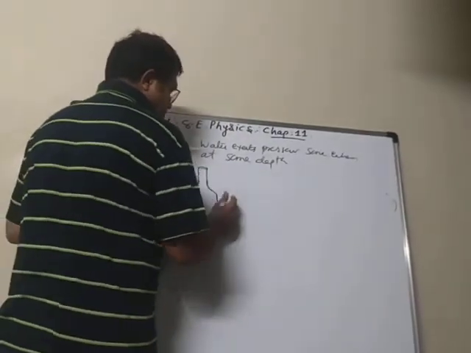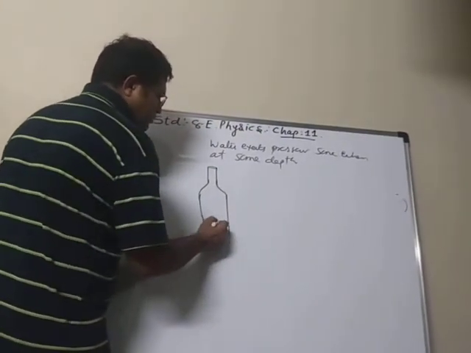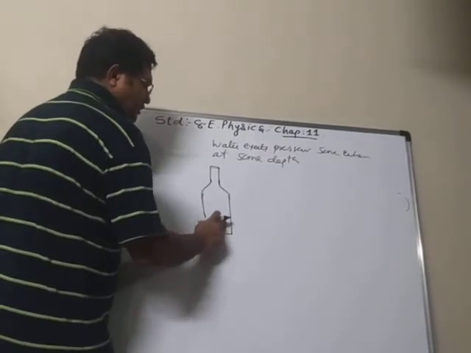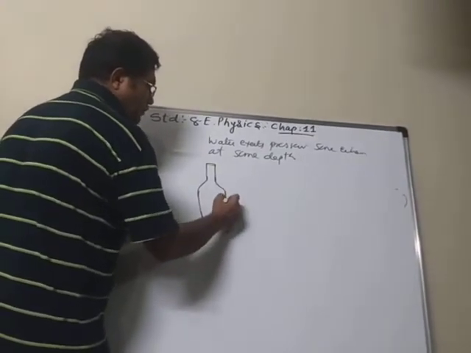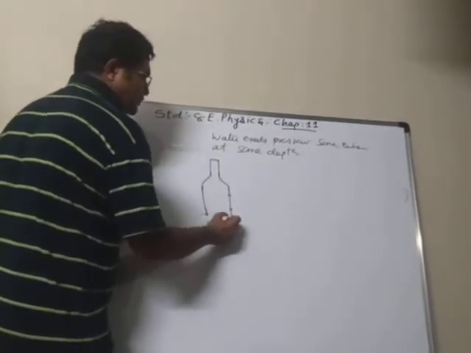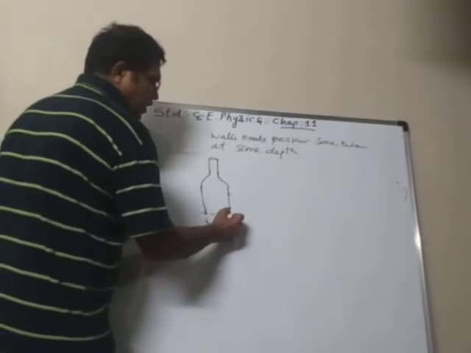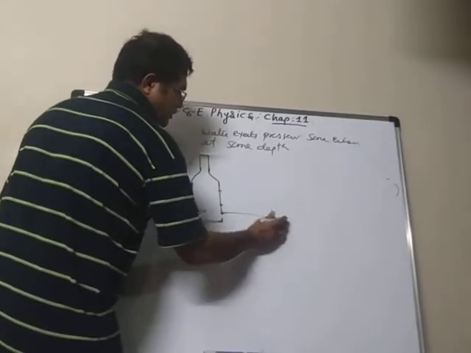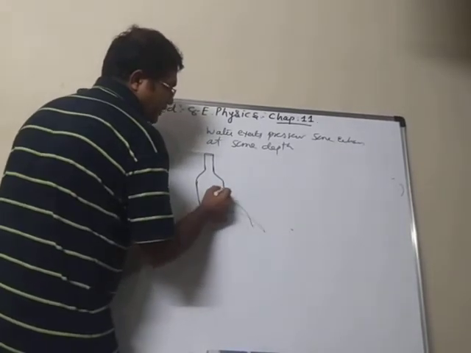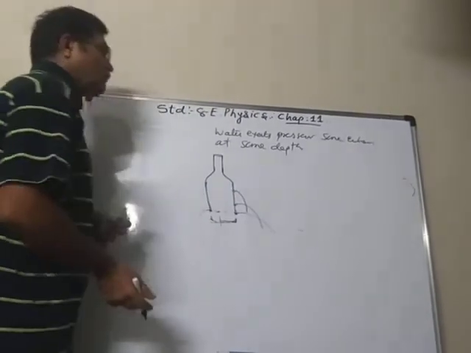Like, if all the holes are at the same height, then all the water will go the same distance. But if one hole is here, one hole is here, one hole is here, then what will happen? The downmost hole will throw the water much farther. Here it is less far, and that one will go very little.